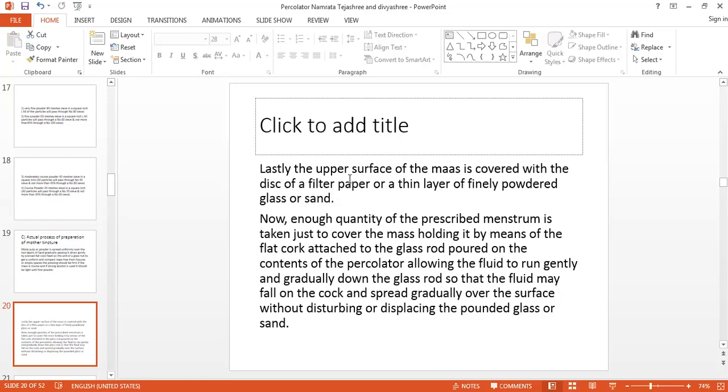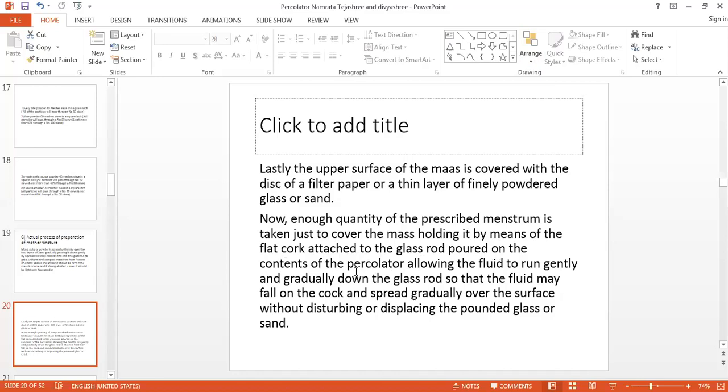So prescribed menstruum has to be added to that arrangement. Now enough quantity of menstruum has to be added over the mass so that it just covers the mass, holding it by means of a flat cork attached to the glass rod.